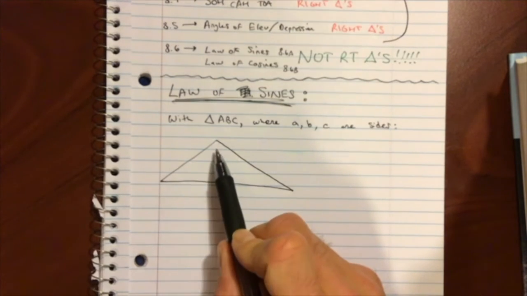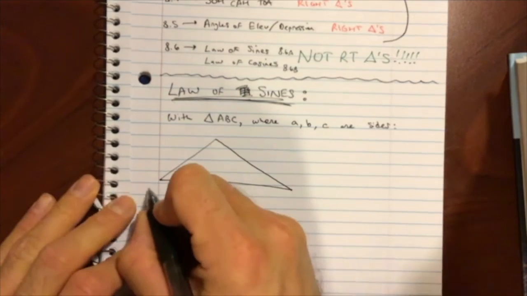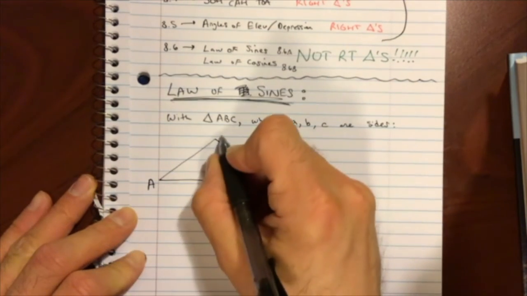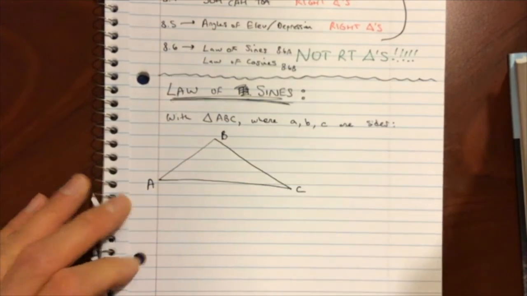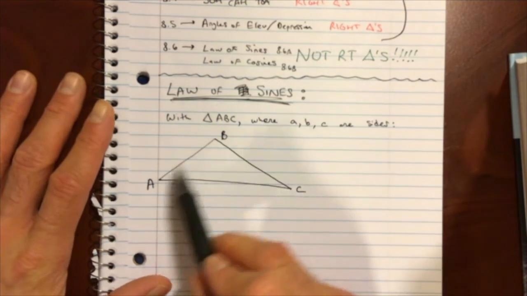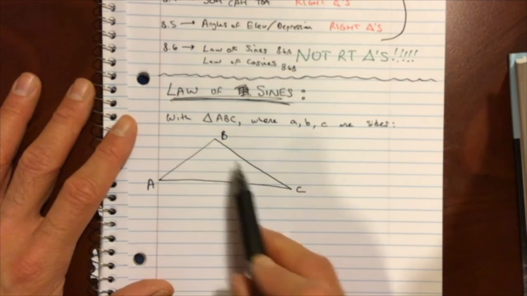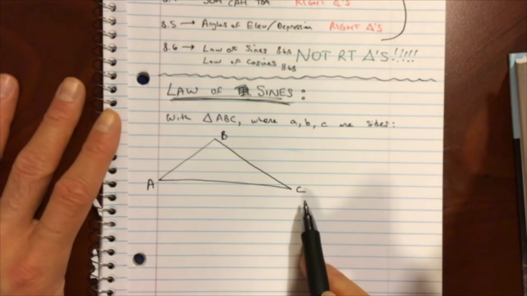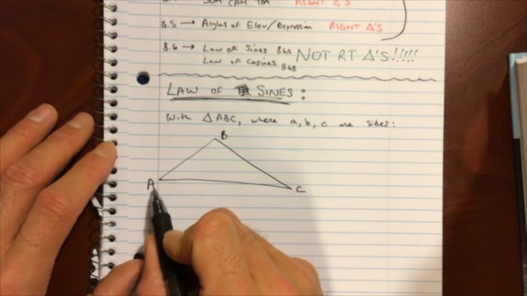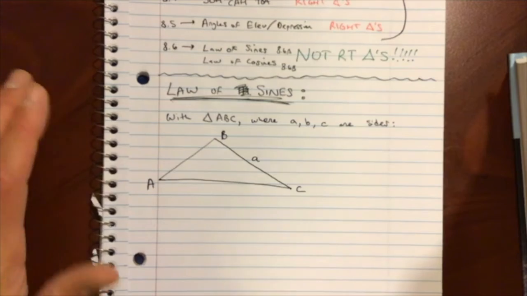No right angle. That's an obtuse angle up top. Looks like it's bigger than 90 degrees. Let's label this triangle, shall we? Let's call that angle A, angle B, angle C. And if you remember me talking about this, I believe last week I showed you this, we've been labeling vertices of a triangle with capital letters for a long time now, even going back to geometry A. But then if you have angle A right here, across from angle A, that's going to be little a.